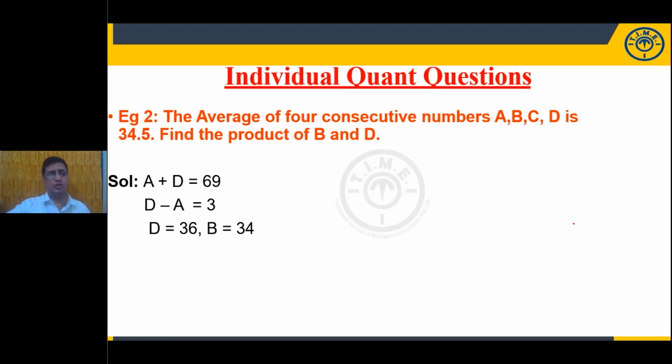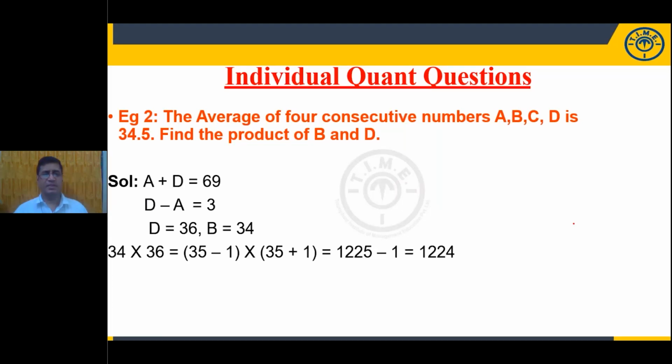Other way to answer the same question, just look at this one. The same question we are discussing in another way. So what are the four numbers here? A, B, C, D. Product of B and D we need to find. The common difference between these numbers is 1. Now average is 34.5 means A plus B plus C plus D by 4 is equal to 34.5.